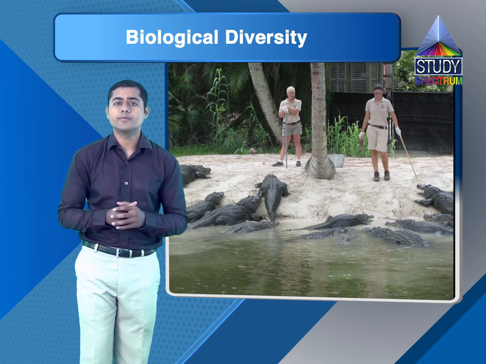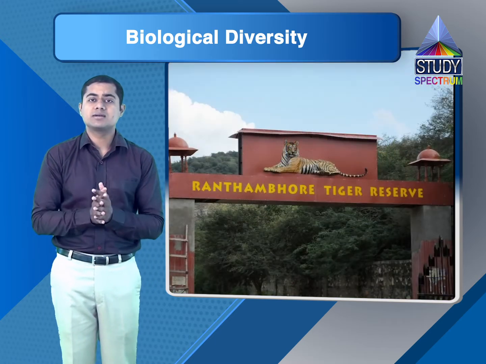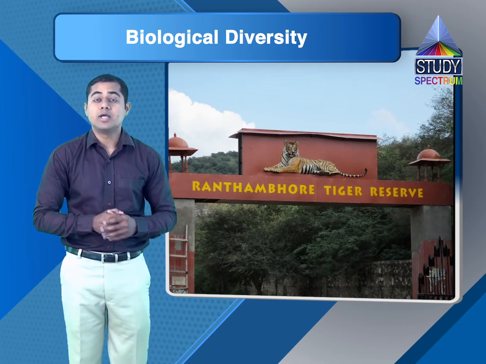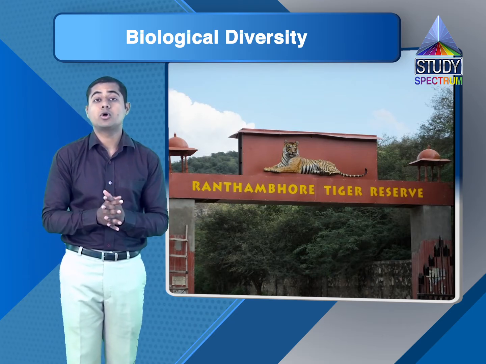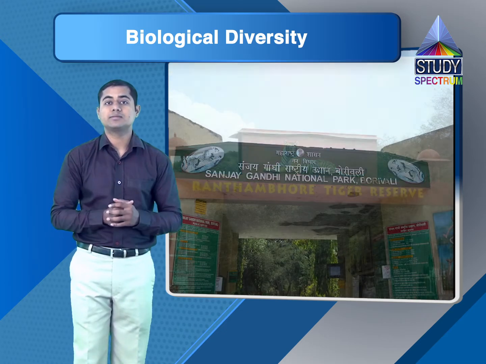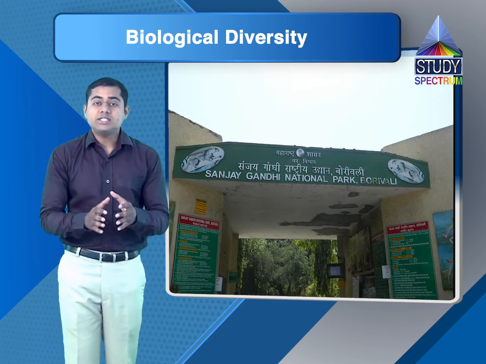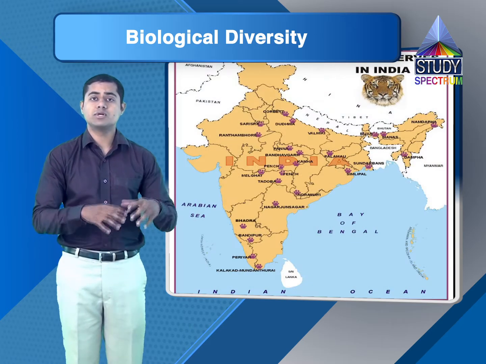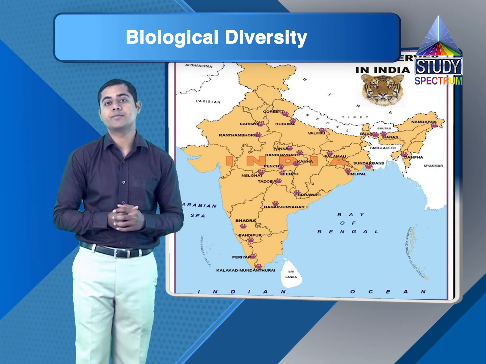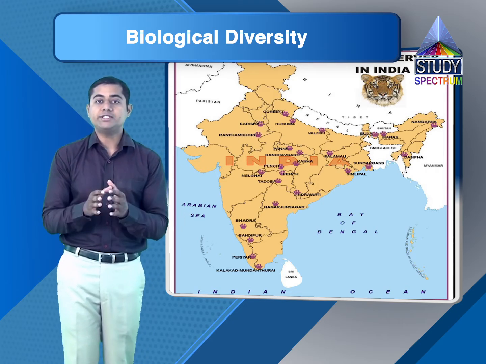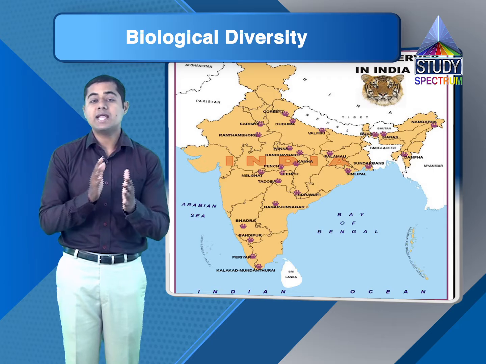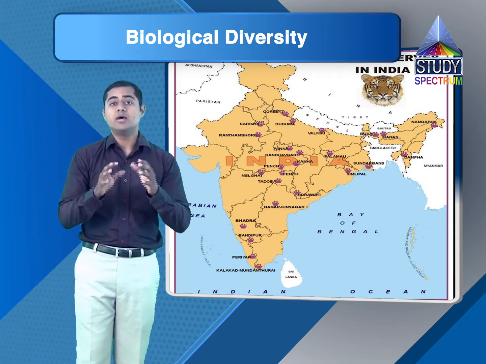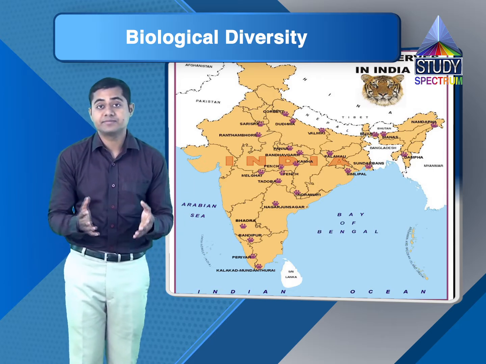There are other ways also. Creating natural parks and sanctuaries is one way to protect this biodiversity. In Mumbai, we have a huge national park which we call Rajiv Gandhi National Park. Throughout India, we have many such parks, and we have many sanctuaries also. We have bird sanctuaries, we have tiger sanctuaries. In those sanctuaries, there is protection for each and every plant and animal. That is unadulterated natural habitat. That is one way we can protect some of the biodiversity at least.